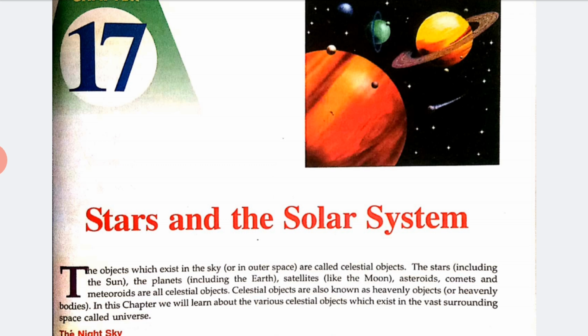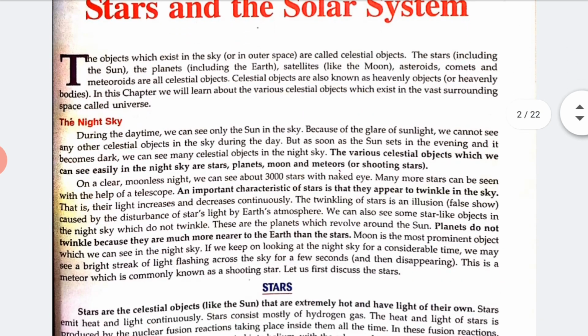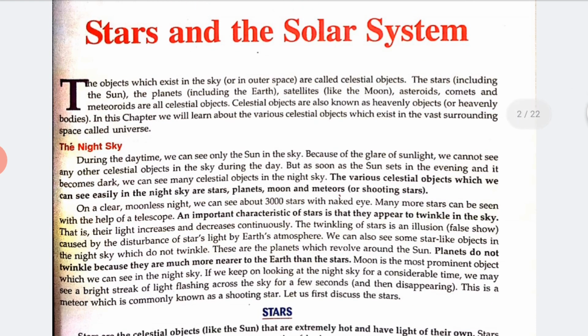In this chapter, we will learn about the various celestial objects which exist in the vast surrounding space that is called the universe. So let's start with our chapter, the night sky. During the daytime, we can see only the sun in the sky, right? Because of the glare of sunlight, we cannot see any other celestial objects in the sky during the day. But as soon as the sun sets in the evening and it becomes dark, we can see many celestial objects in the night sky, right?